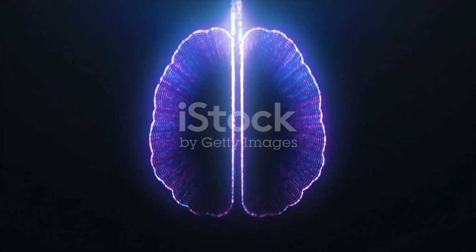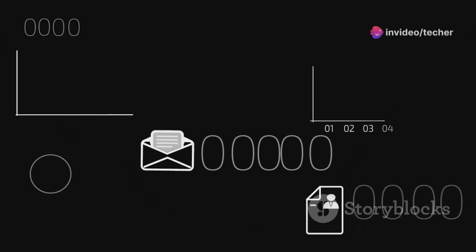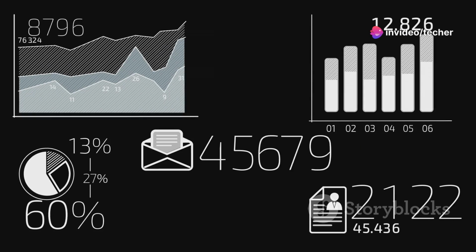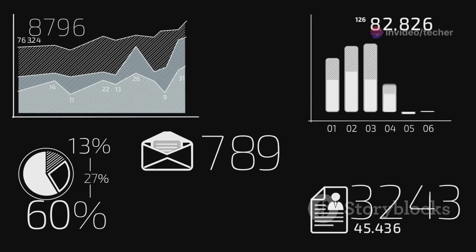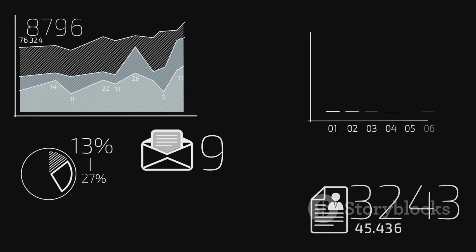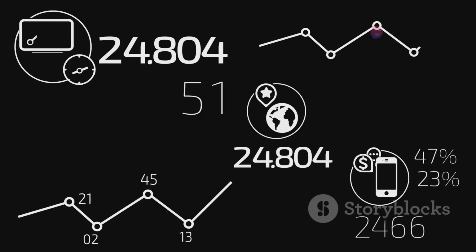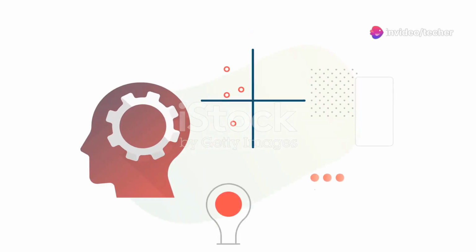After training on a massive amount of data, the machine learning algorithm produces a model. Think of the model as a set of rules or a mathematical formula that captures the patterns and relationships found in the data. It's like the final product of the learning process, a crystallization of the algorithm's newfound knowledge.